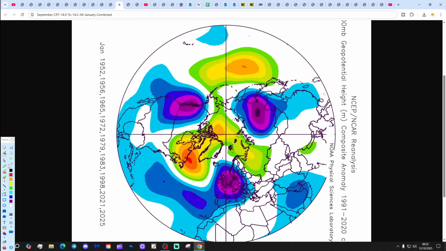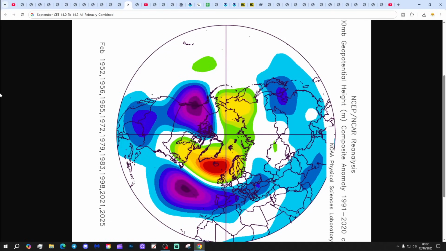All Januaries combined, strengthening the blocking in the North Atlantic going up towards Greenland, with a trough of low pressure more towards the south and east. So that's just about allowing some colder air in, I think, with some of those Januaries, but by no means all of them. The Februaries are by far the most interesting, not really surprising when you consider we've got 1956